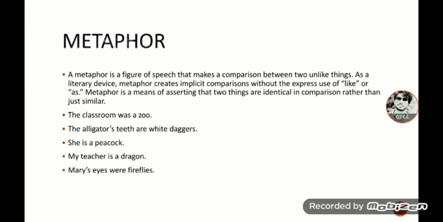There is a minor, or we can say major, difference between metaphor and simile, but the main essence of metaphor is that it compares two unlike things. The classroom was a zoo. It means that there was much noise in the classroom. The alligator's teeth are white daggers. She is a peacock. My teacher is a